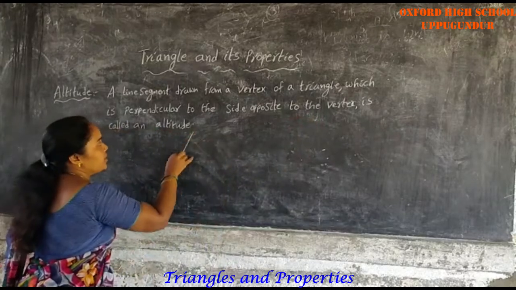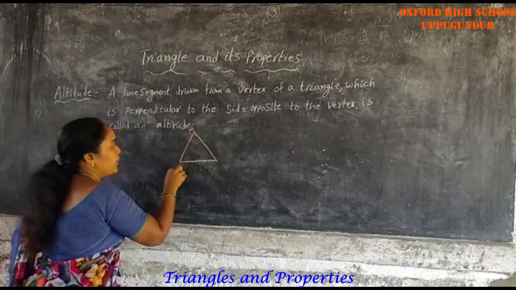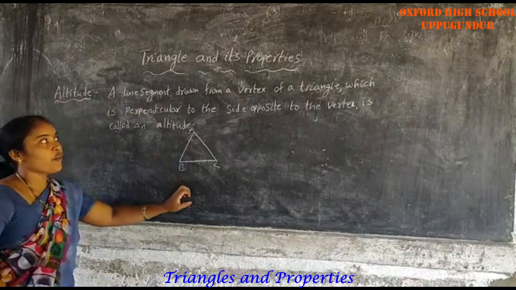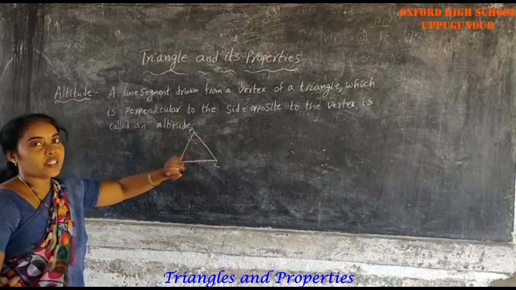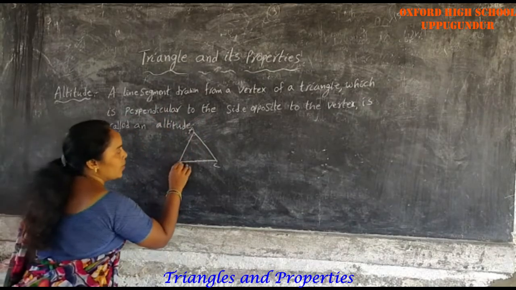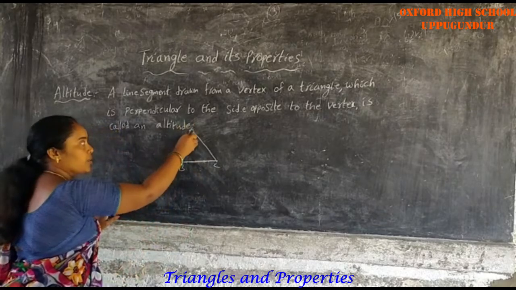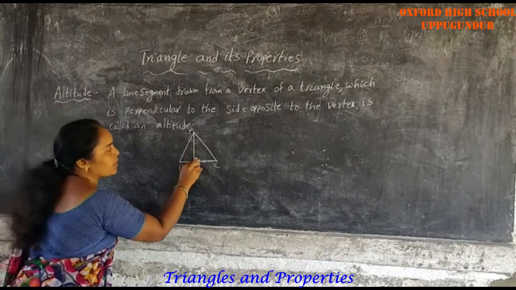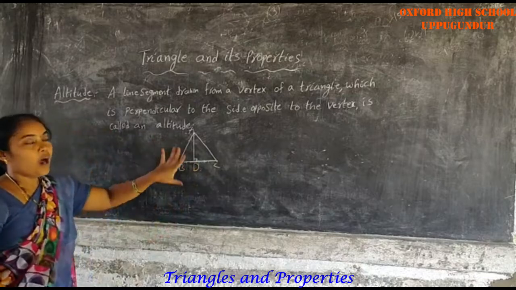See, this is a triangle ABC. A line segment drawn from a vertex of a triangle which is perpendicular to the side opposite to the vertex. This is the perpendicular side. Opposite vertex means A. See this one, perpendicular. D is called an altitude.